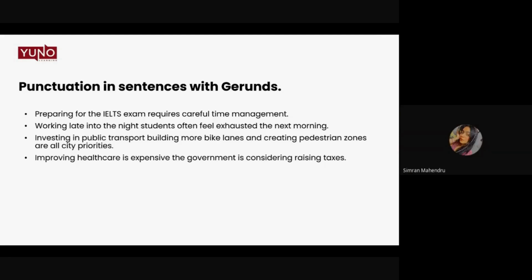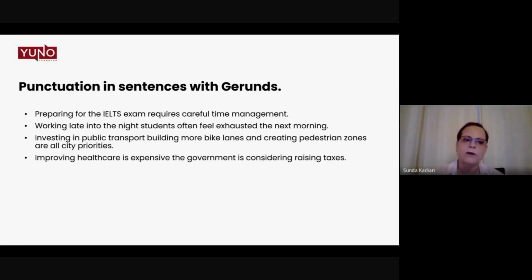I'm asking, like, because improving healthcare is expensive, comma, the government is considering raising taxes. Yes, whether you use the word since or because, in that case, you can have a comma after it. Yeah, ma'am, this is what I was saying. Then it will be right, but not without that. Okay. Without that, we just put a semicolon over here in between.